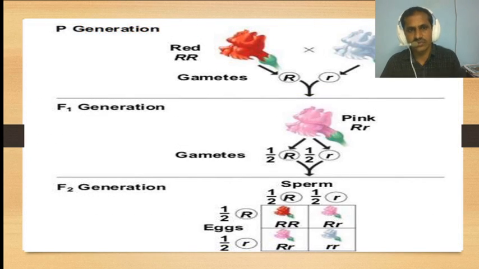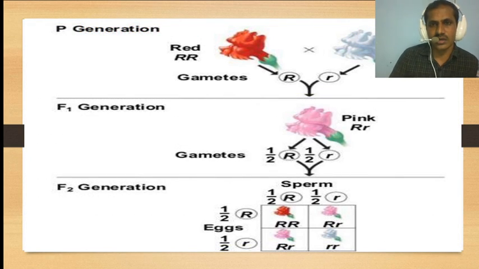With this we are going to see the checkerboard. The parents are red and white: red is capital R and white is small r. The gametes split into capital R and small r, and the F1 generation will get a pink color. In the checkerboard: capital R into capital R, capital R into small r, capital R into small r, small r into small r.